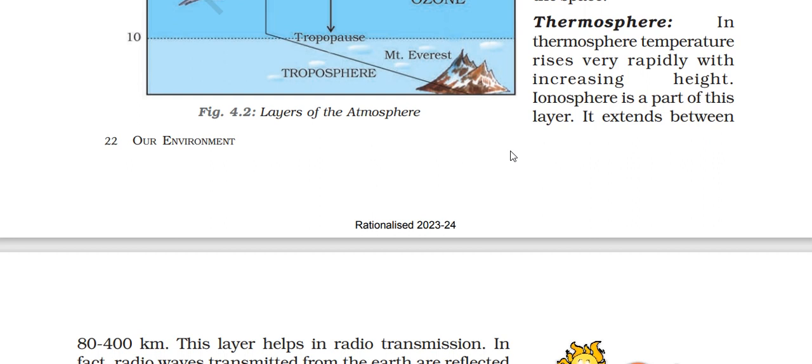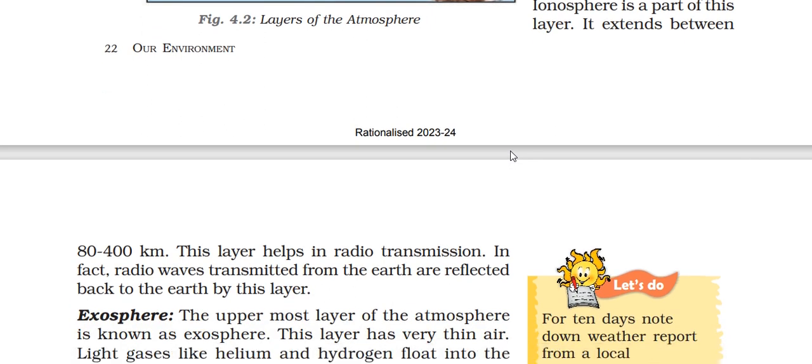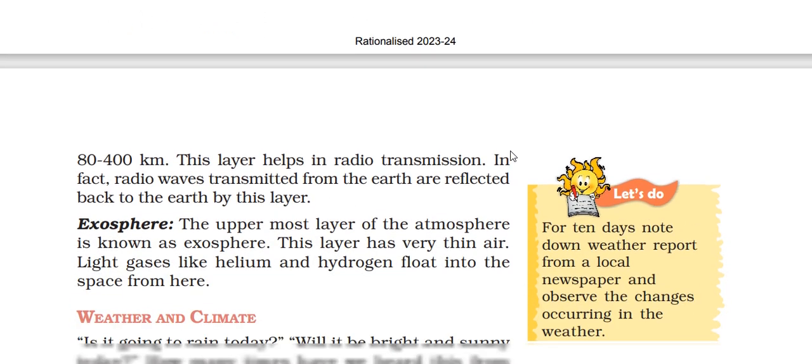Then we know about the thermosphere. In the thermosphere, temperature rises very rapidly with increasing height. The ionosphere is a part of this layer. It extends between 80 to 400 kilometers. This layer also helps in radio transmission. In fact, radio waves transmitted from the Earth are reflected back to the Earth by this layer.